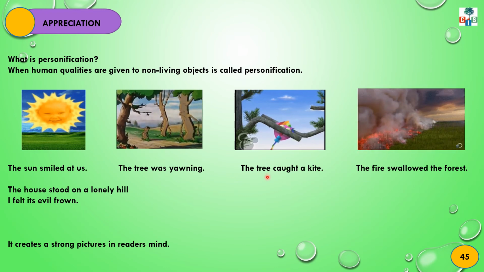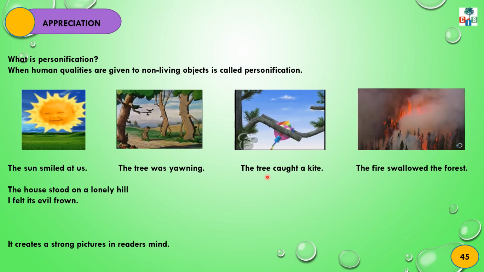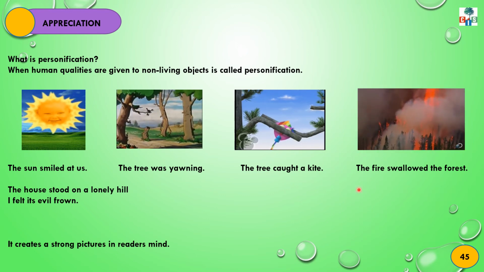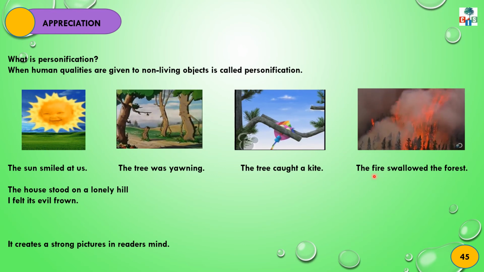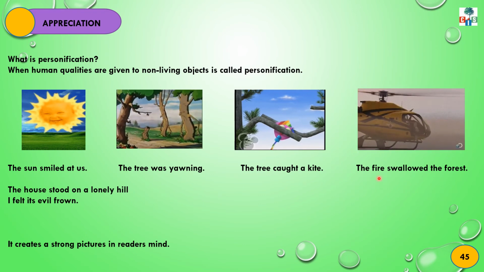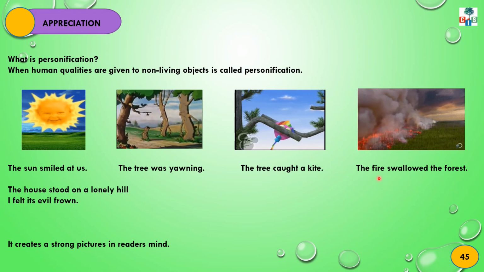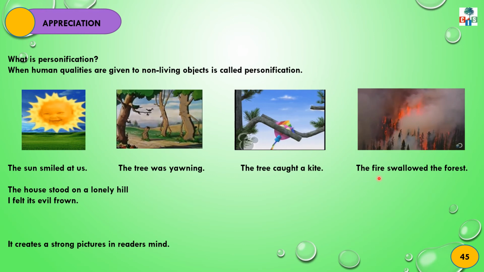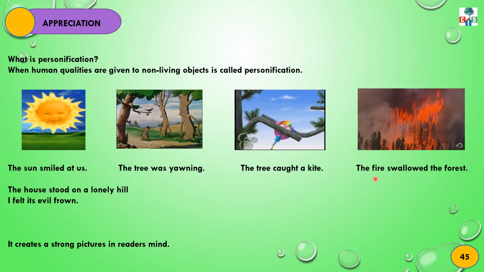So here also the tree is personified. Last example: The fire swallowed the forest. Swallow is also a human quality, and this quality is given to the fire. Can a fire swallow something? No. Here it means the forest was burnt. So this human quality is given to the fire.